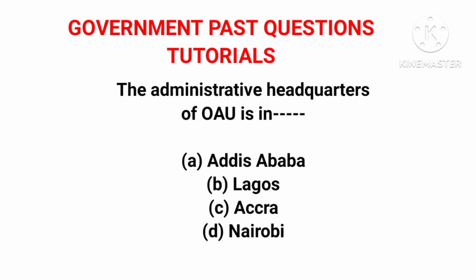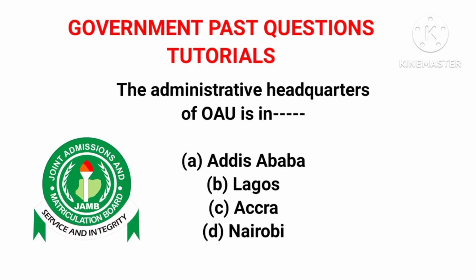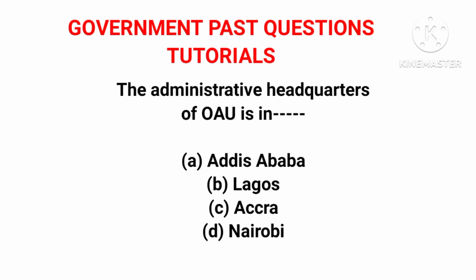The next question is question 22. The administrative headquarters of OAU is in dash. We have option A, Addis Ababa, B, Lagos, C, Accra, and D, Nairobi. The correct answer to this question is Addis Ababa. That's where the administrative headquarters of OAU is. OAU, Organization of African Unity.